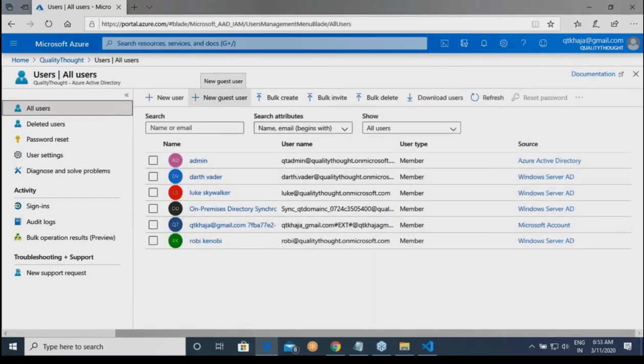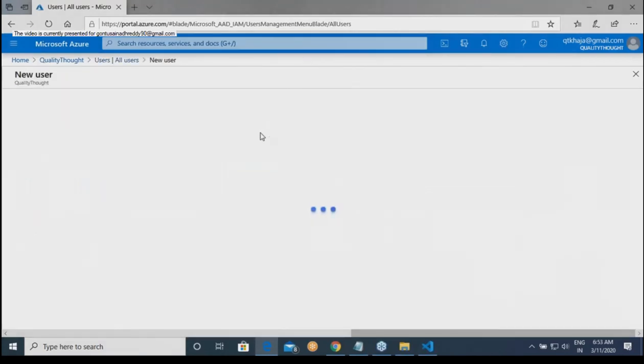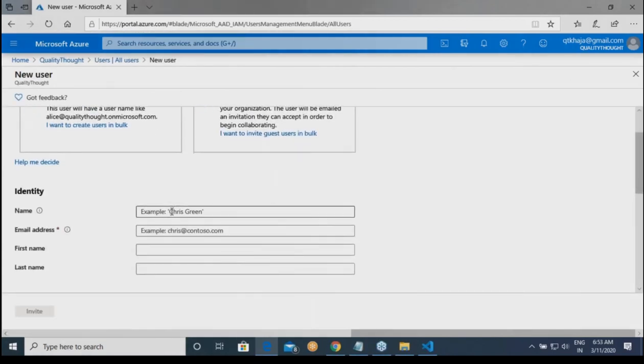So there are new user and new guest user. Whenever you want to create a guest user, new user will not allow you to give any different mail ID. So let me see what new user allows me to. Qt DevOps@gmail. Generally, if you give other email IDs, we get an error message saying that you don't belong to that domain. You cannot give that. But for the guest user, I can give any email ID because he is not the active user of my account. I want him to come to my account to participate in some activity, which is some business to business collaboration.